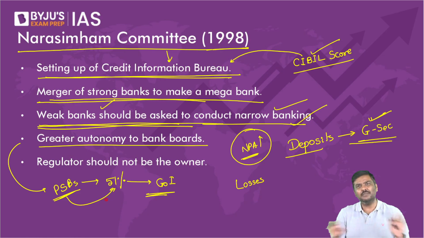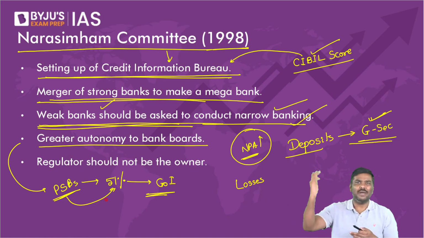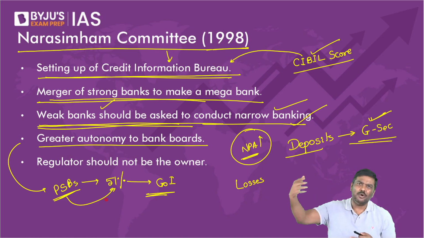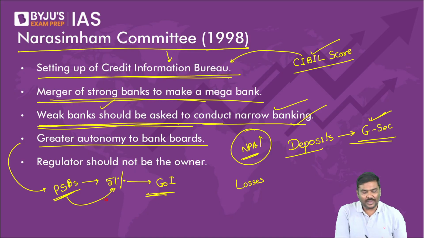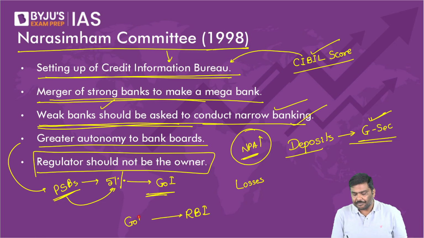So the argument is simple. Government should not be intervening. More autonomy, more power should be given to the board of the bank. Let them keep on making decisions. And finally, regulator should not be the owner of the bank. What do you mean by regulator should not be the owner? All of you will agree RBI is the regulator of the banking sector, but RBI is owned by the Government of India.